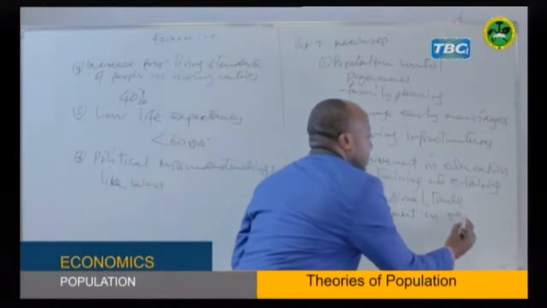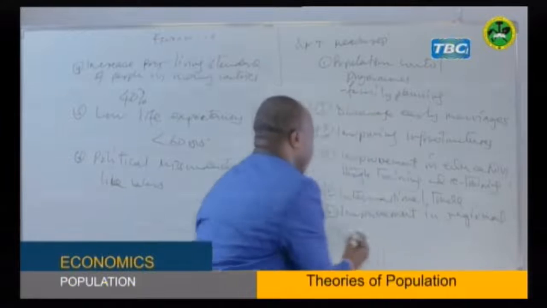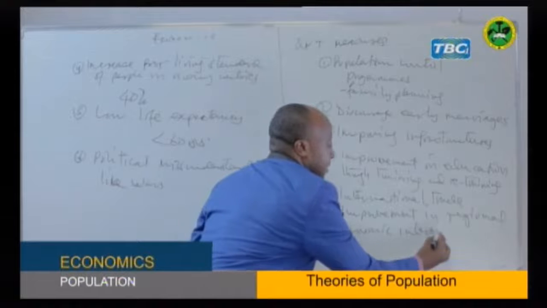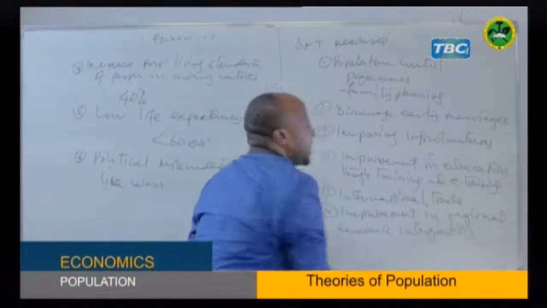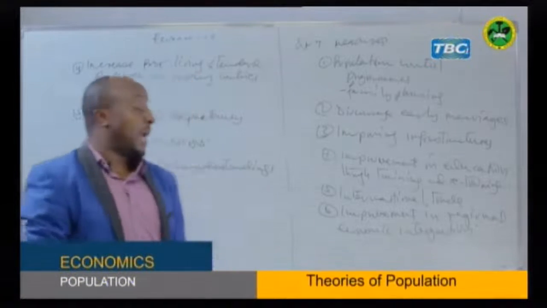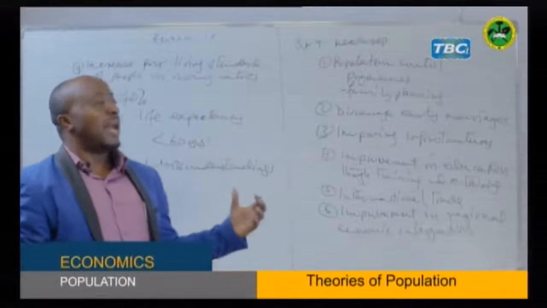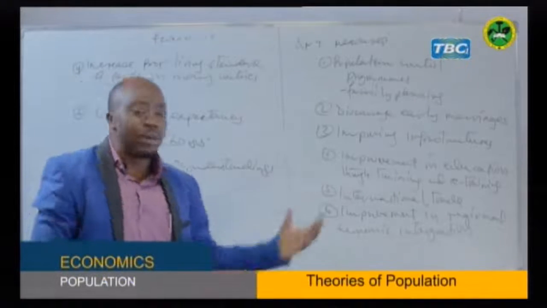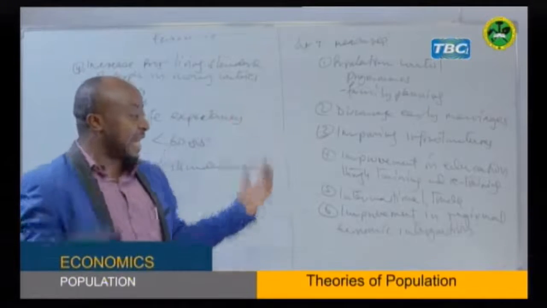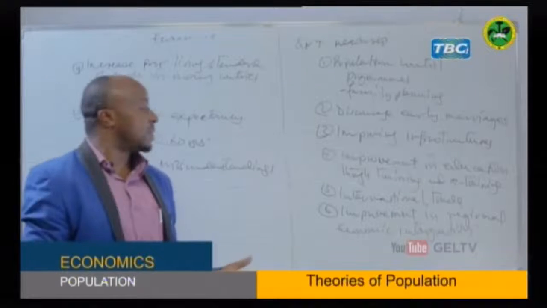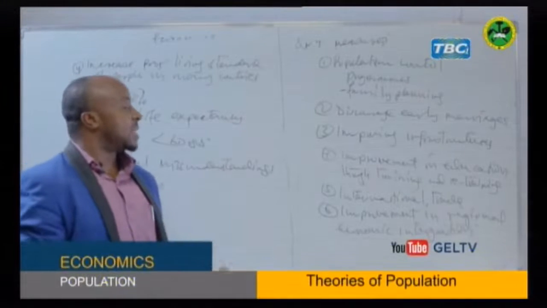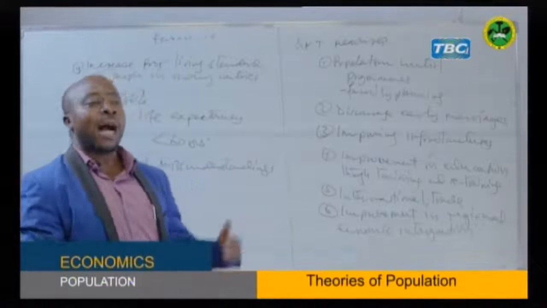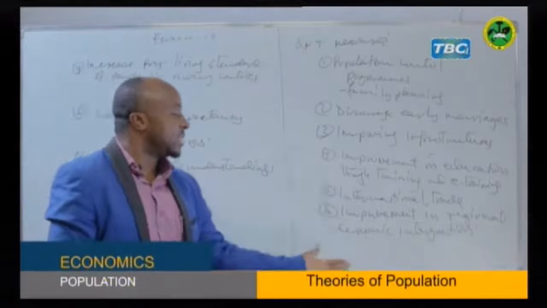And finally, we have to improve regional economic integration. Here we can improve our involvement in regional economic integration, like the East African Community, like SADC, and the other integrations in which we are members. We can improve our involvement so that during shortage of food, we can import food at cheaper or lower prices. For that case, we might reduce the effects where there are shortages.